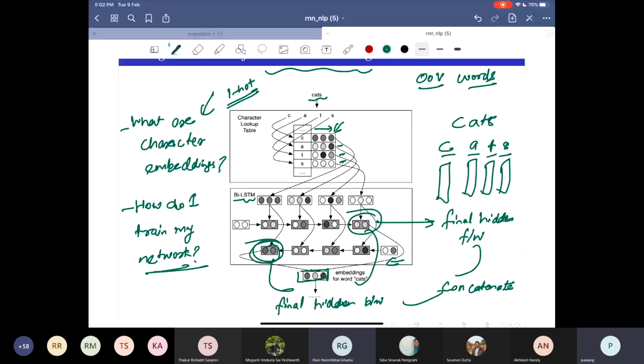And how will I train my network? Sir, we can have some standard embedding vectors already, and then we can compare the distance similarity of whatever word we have encoded using our BiLSTM with the standard embedding. Hmm.